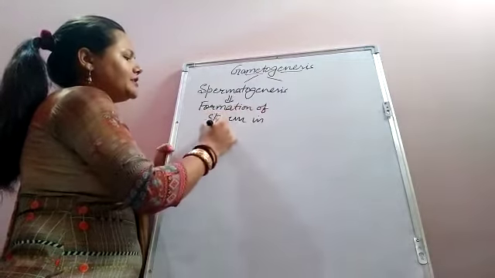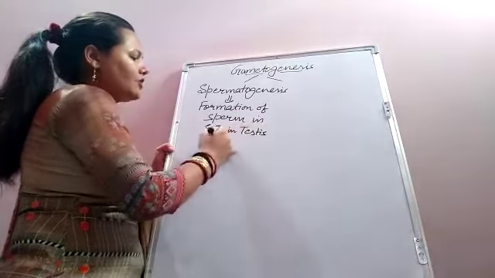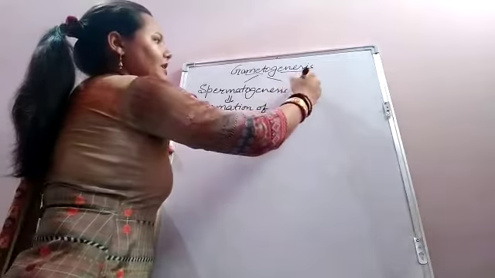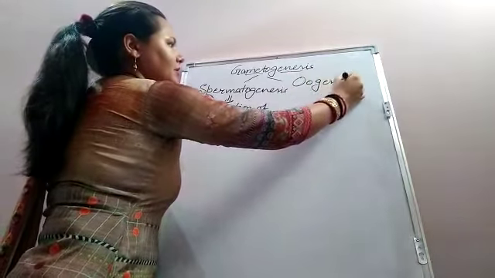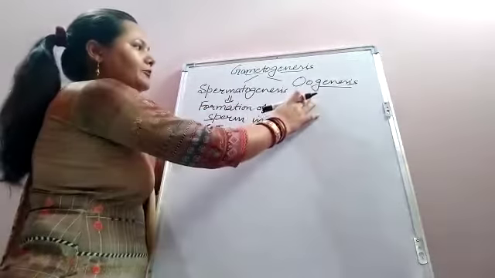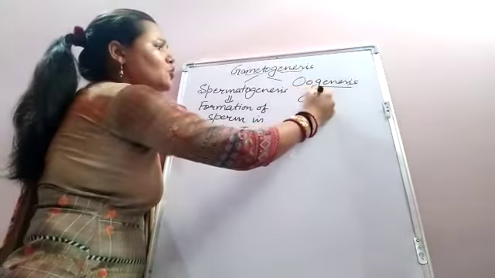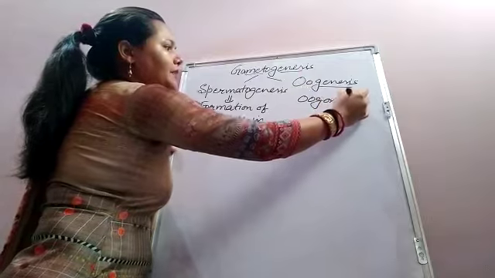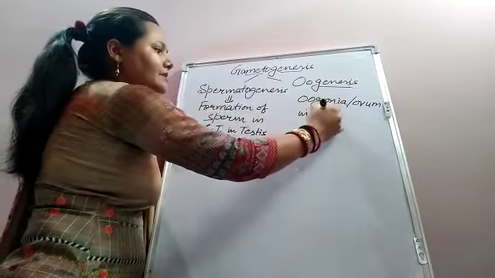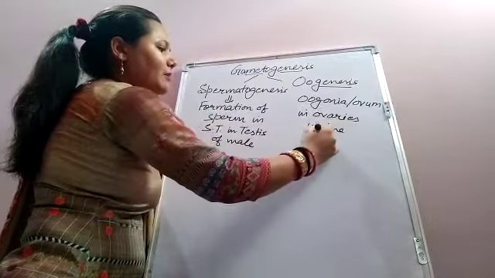It occurs in the seminiferous tubules in the testes of a male, so it is the formation of the male gamete. Now next we have oogenesis, the process of making the female gamete, that is the ovum. It occurs in the ovaries in the female body.